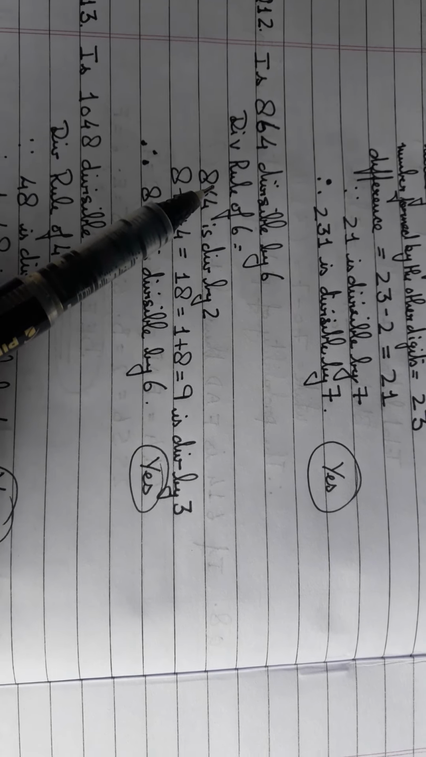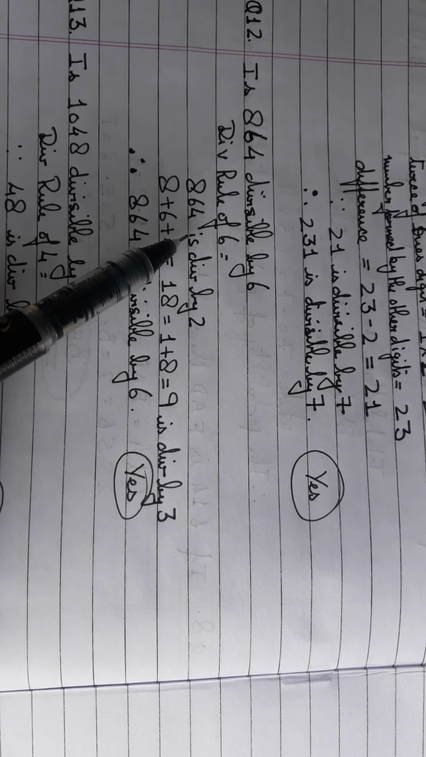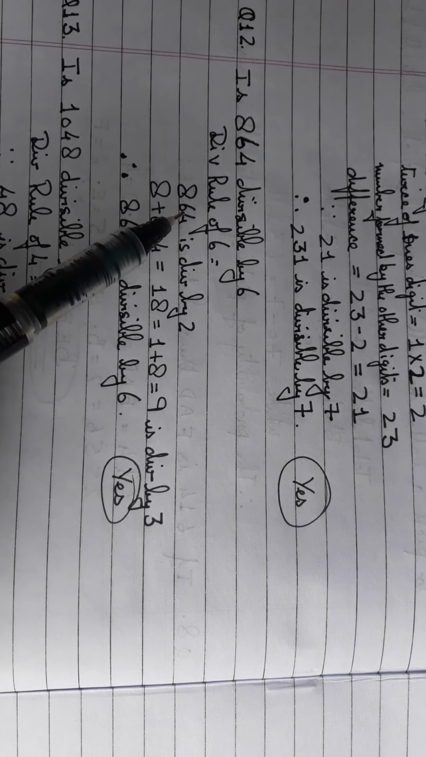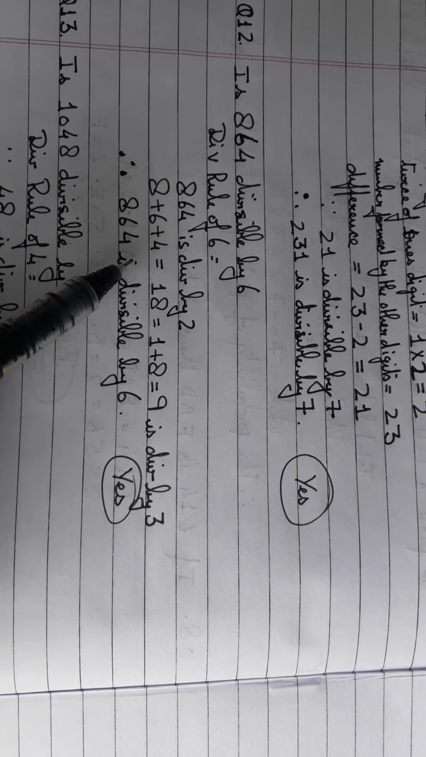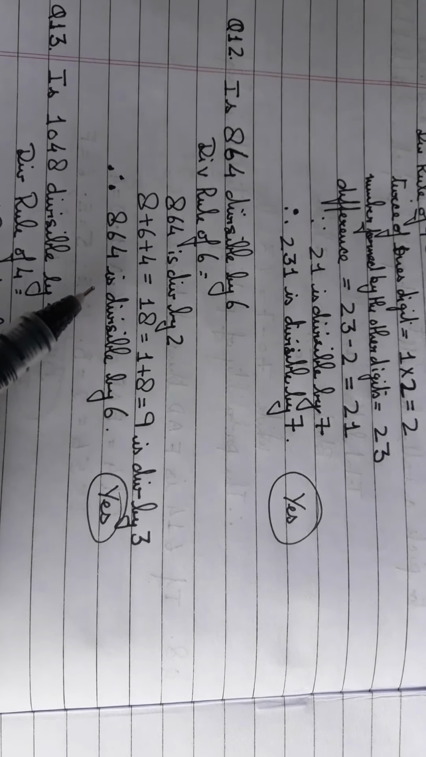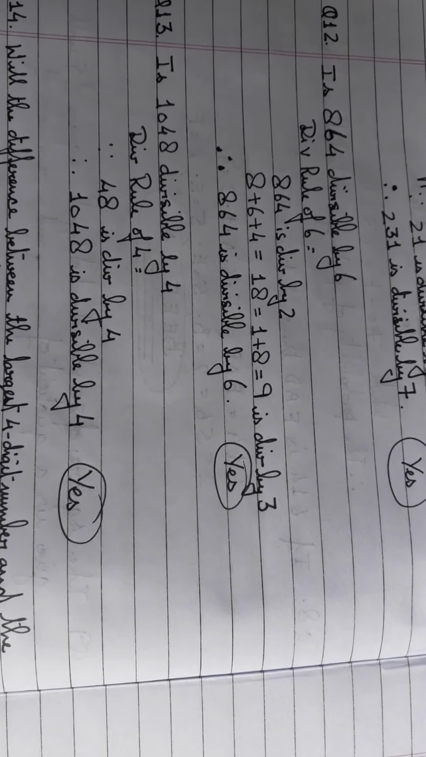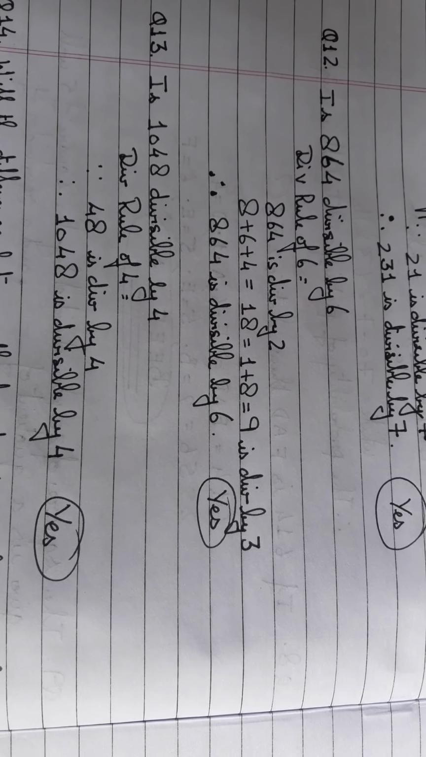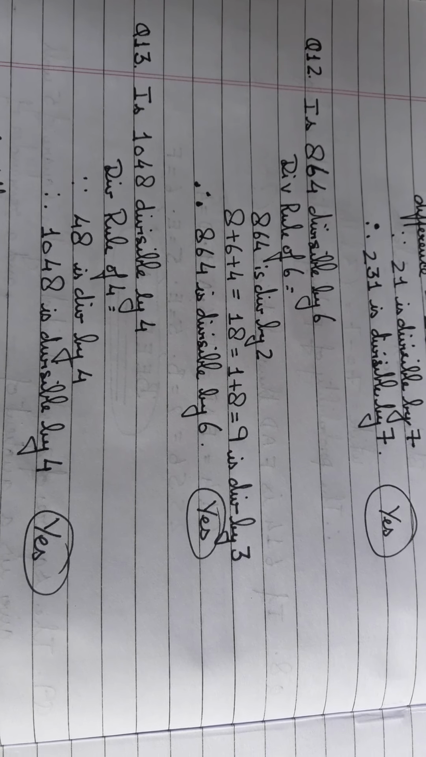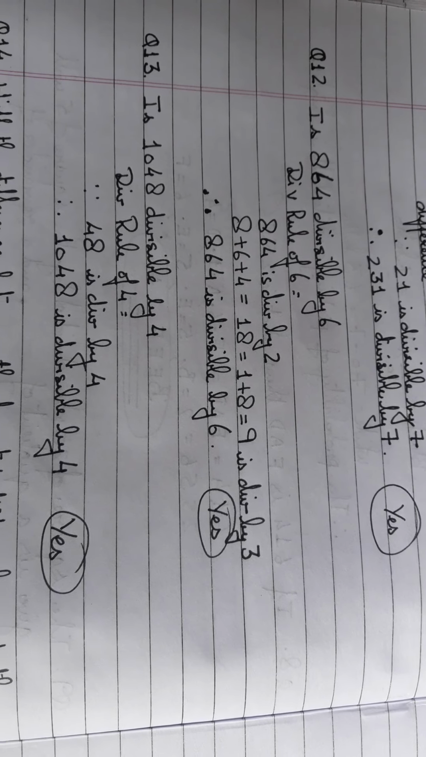Is 864 divisible by 6? The divisibility rule of 6 is that the number should be divisible both by 2 and by 3 for it to be divisible by 6. So 864 is divisible by 2 because the last digit, the ones digit, is 4, and add them, 8 plus 6 plus 4, 10 plus 8 is 18, right? So 18 means 8 plus 1, 9, and 9 is divisible by 3, therefore 864 is divisible by 6. Is 1048 divisible by 4? The divisibility rule of 4 is that the last two digits of a given number should be divisible by 4. So 48 is divisible by 4, yes, 12 4s are 48, therefore 1048 is divisible by 4.